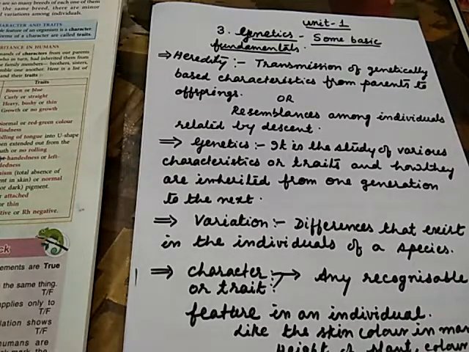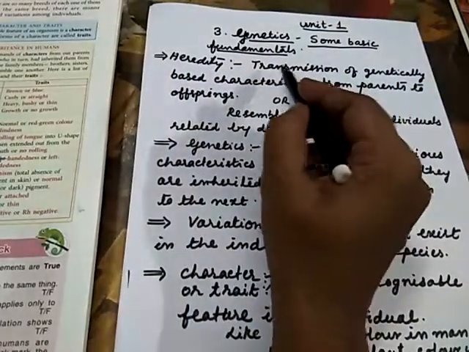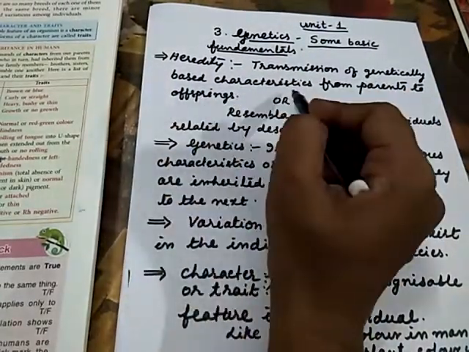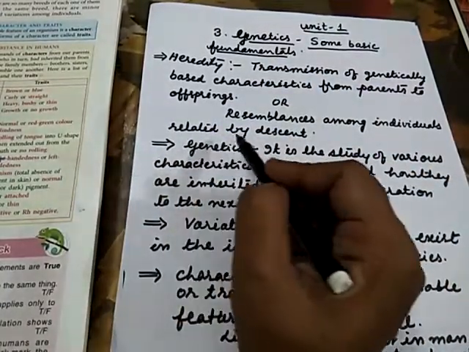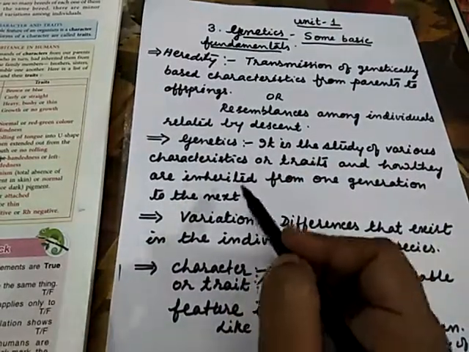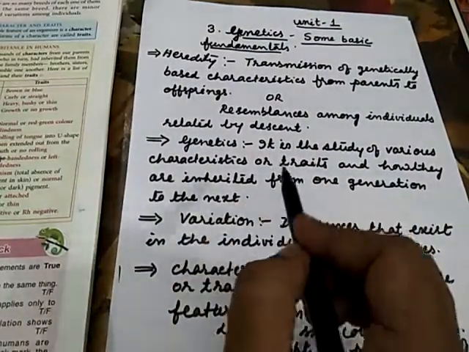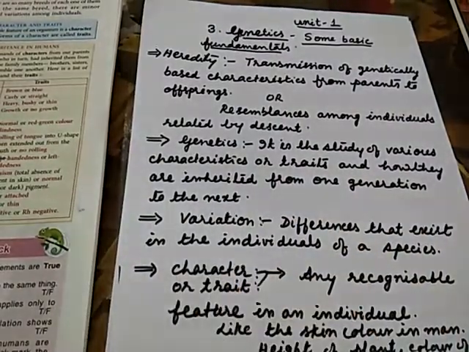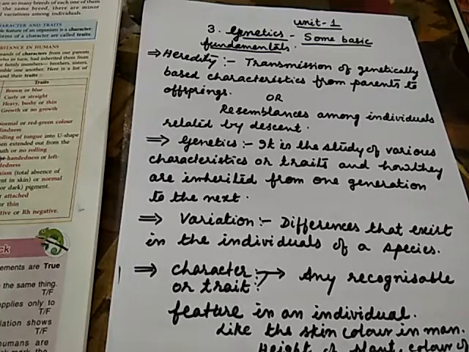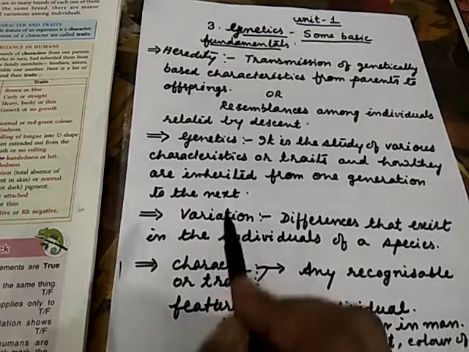So we will be looking at definitions like heredity. Heredity is the transmission of genetically based characteristics from parents to offspring, or resemblances among individuals related by descent. Genetics is the study of various characteristics or traits and how they are inherited from one generation to the next. The term variation refers to differences that exist in the individuals of a species. So when some different characters appear in the next generation of offspring, that is called variation.